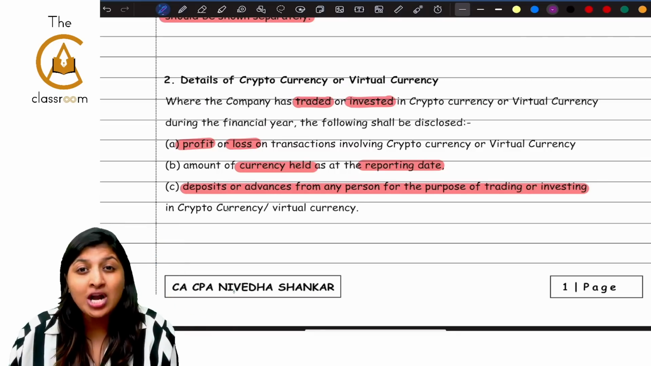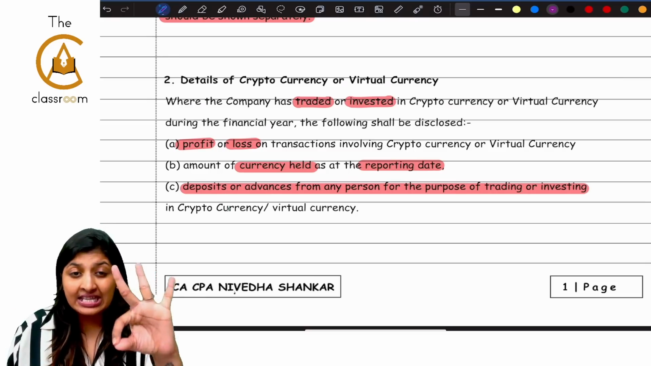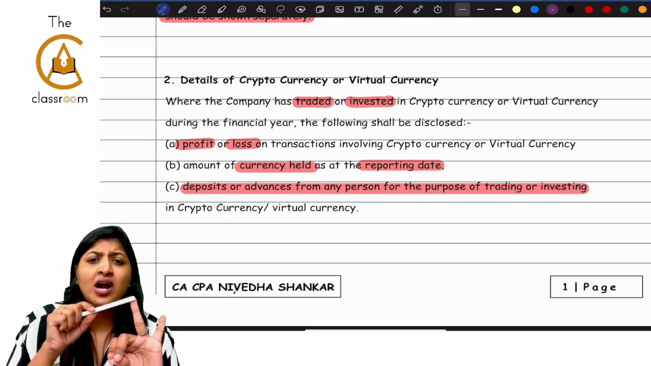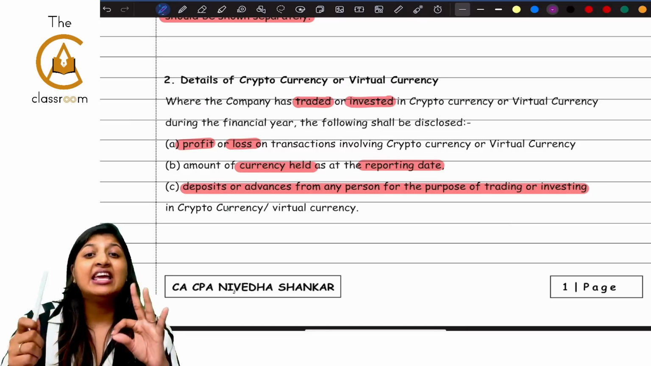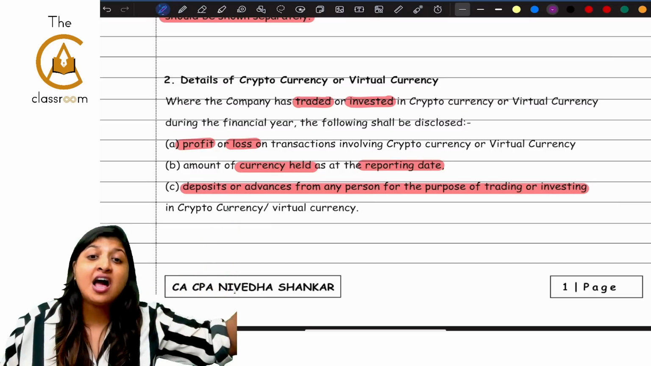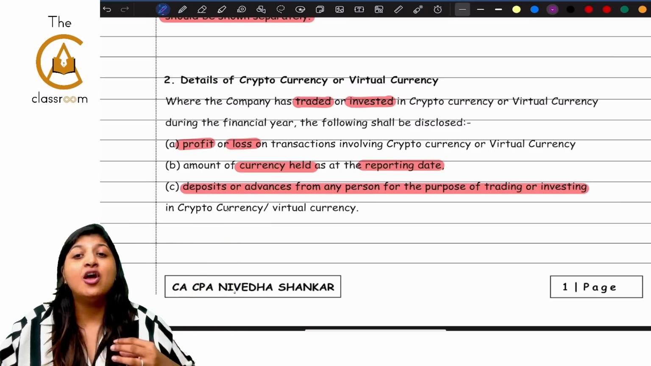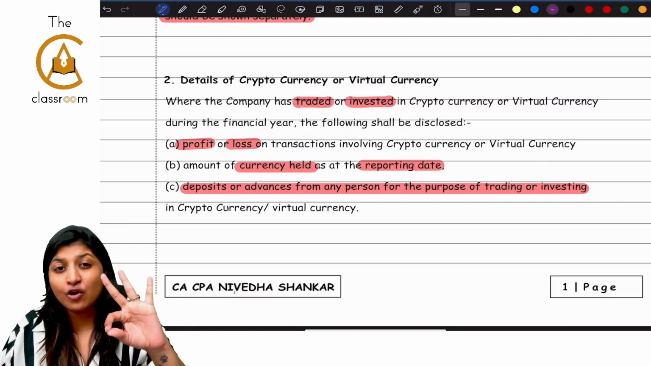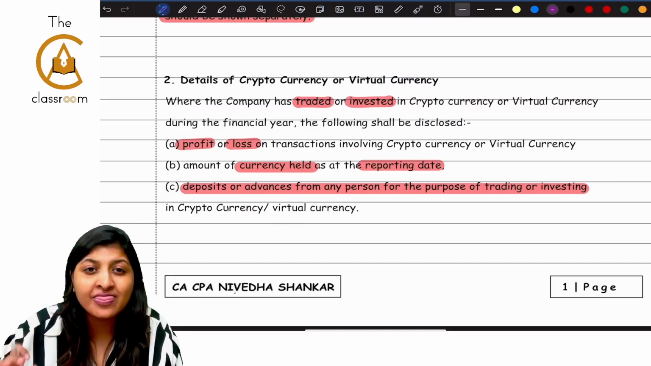So if the company is involved in trading or investing of virtual currency or any kind of cryptocurrency, then please mention these 3 points. The first one is, if there is any profit made or loss made involving the cryptocurrency, please mention that separately. The second is, what is the amount of currency held as on the reporting date? Please mention. Third is, if the company is getting funds and trading on behalf of somebody else, that is deposits or advances from any person for the purpose of trading or investing in cryptocurrency or virtual currency, please mention that also separately. So these 3 points, if you are going to write details of cryptocurrency or virtual currency, then you are going to get the full marks, guys.